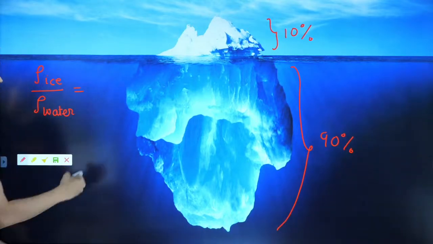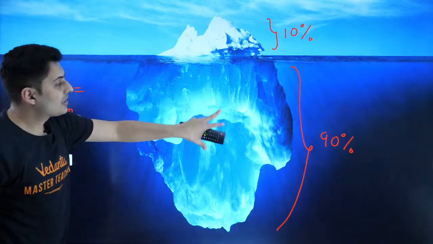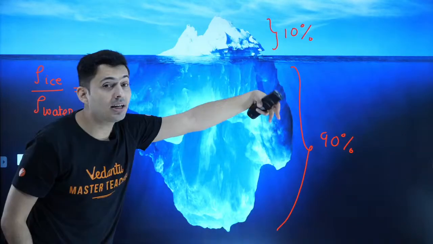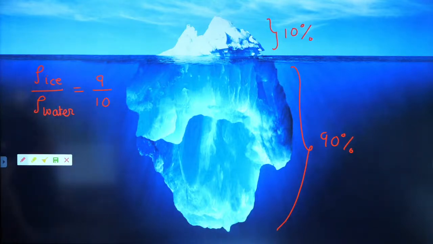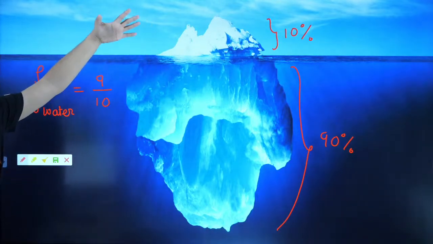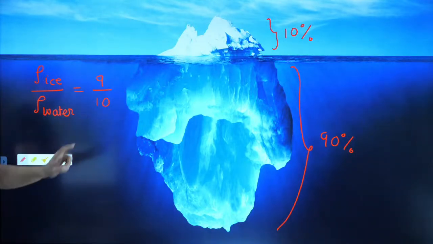Think about it. It should be exactly submerged upon total. How much is submerged? 90%. So the fraction should be 9 by 10. Think about it. Not 1:10. Submerged upon total. Be careful. So that's why it's not 1:10. 9 by 10. So remember this.